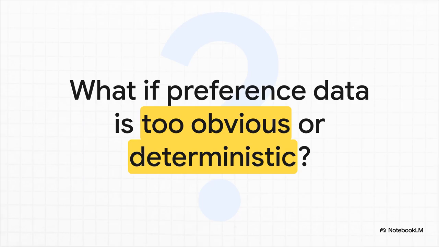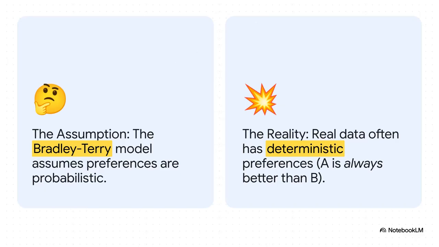And here is where that safety leash gets yanked. The math behind all these methods kind of assumes that preferences are probabilistic. Maybe answer A is better 80% of the time. But what happens when the data is just obvious? Like when a helpful, safe answer is always better than a harmful one, 100% of the time, no ambiguity at all. This mismatch between the math's assumption and the data's reality is exactly where things break down.